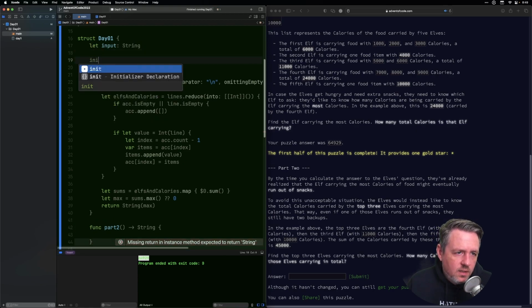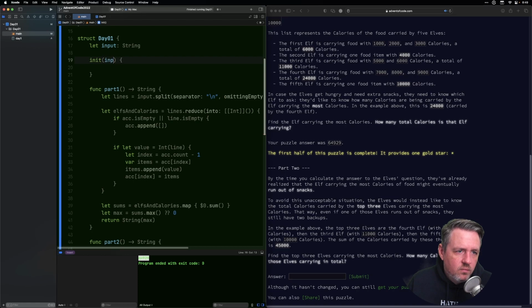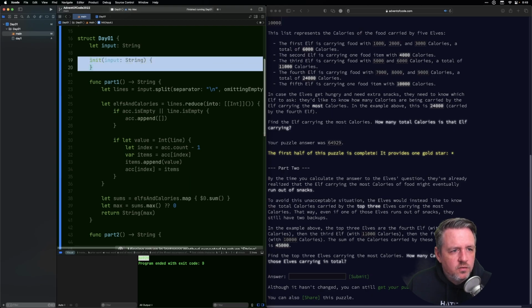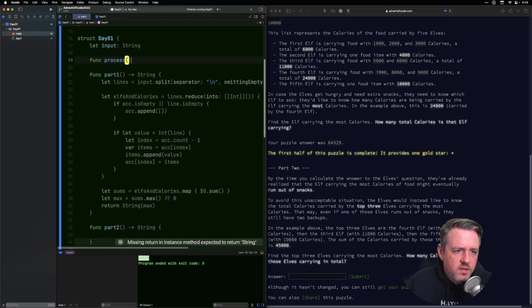So I think that in the init for input, we'll do self.input. Actually, maybe I'll just make a function process. Do I want to do that?